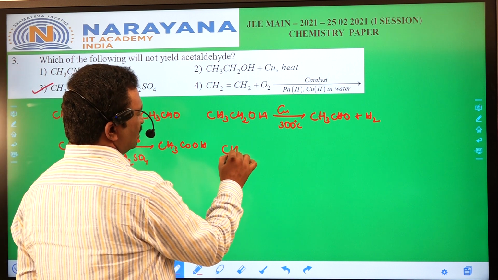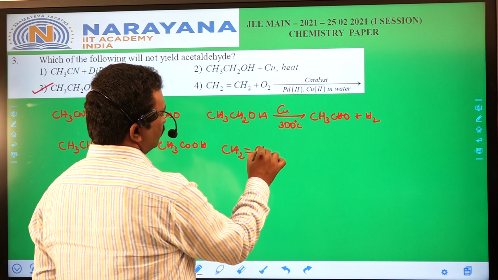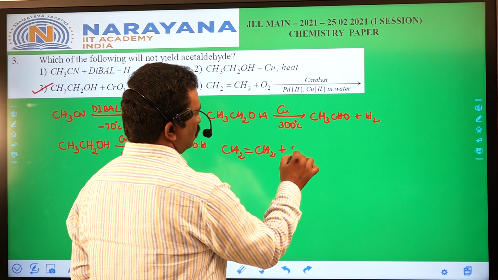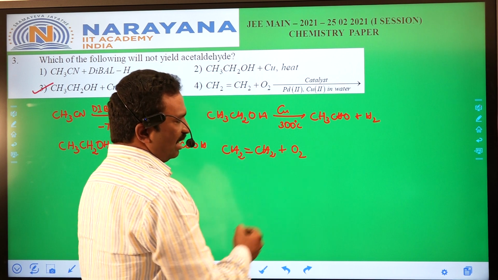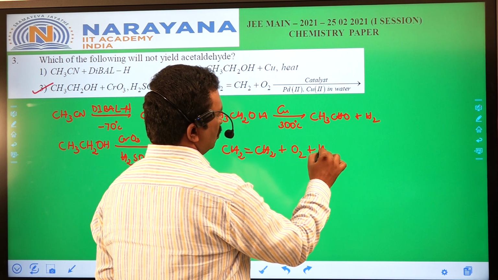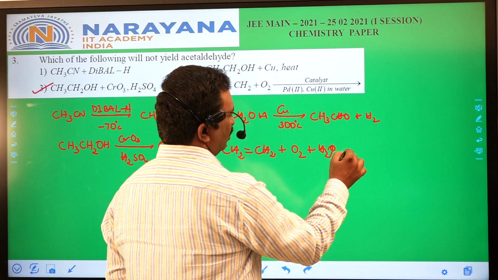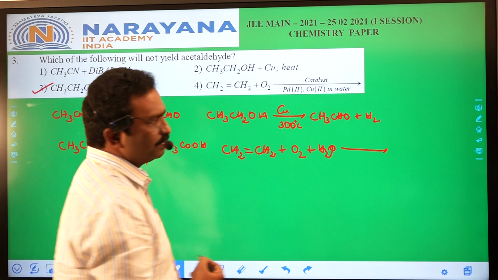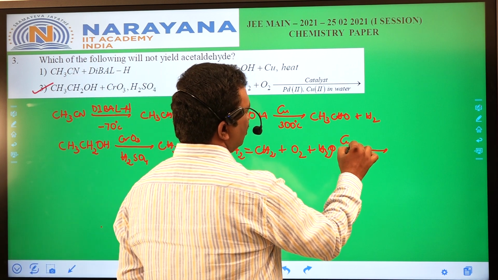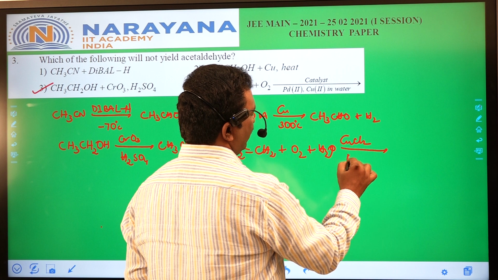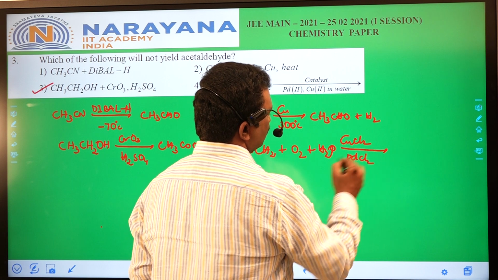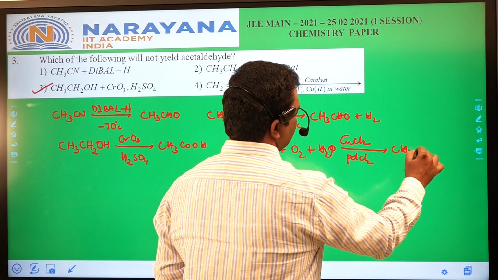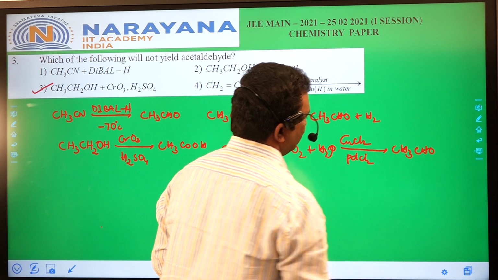Another reaction is reaction of alkene with O2. Actually here there is H2O. This is the reagent which is added. The reaction with traces of O2 in presence of CuCl2 and PdCl2 gives aldehyde as the product, acetaldehyde.